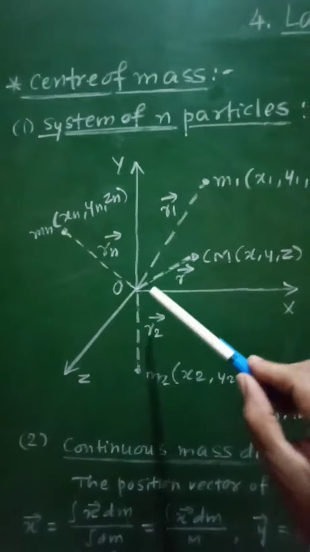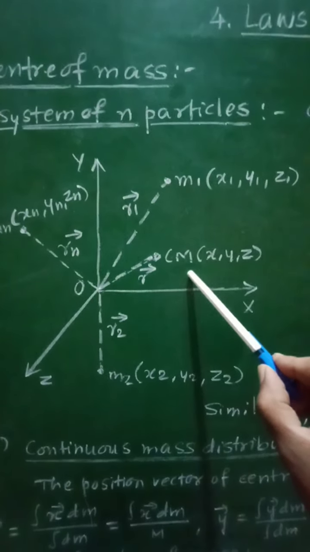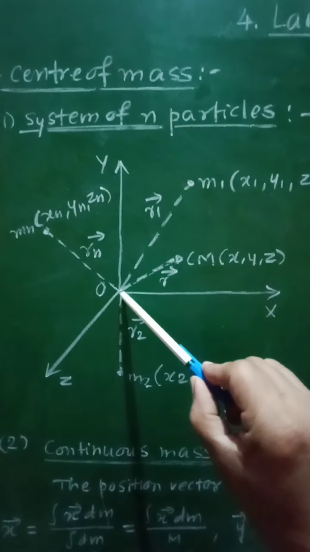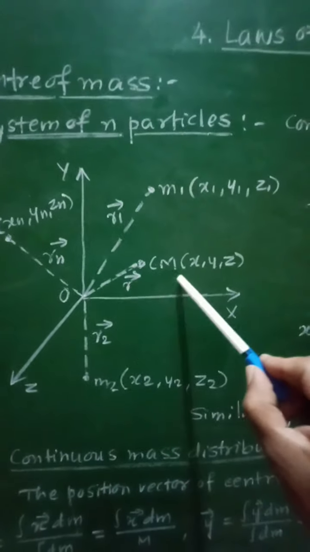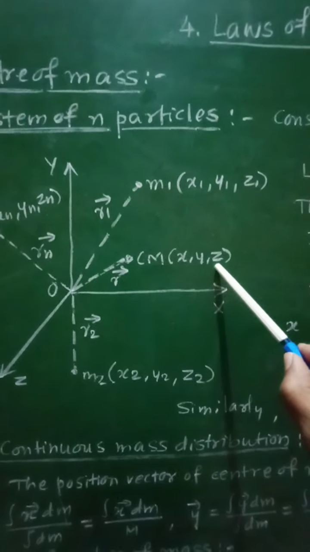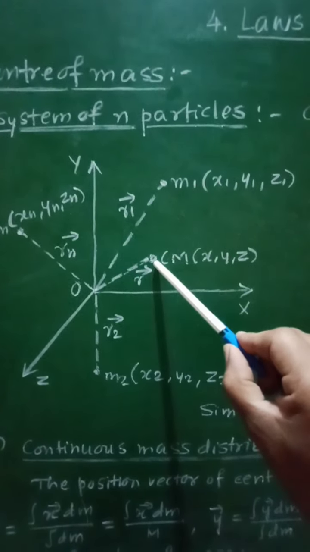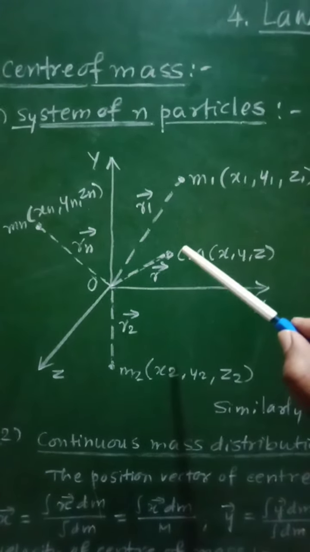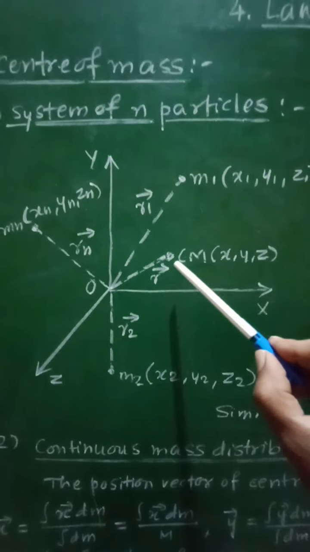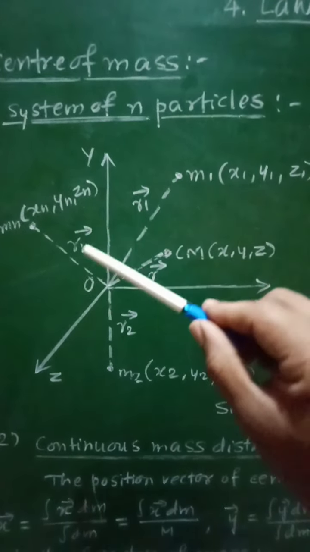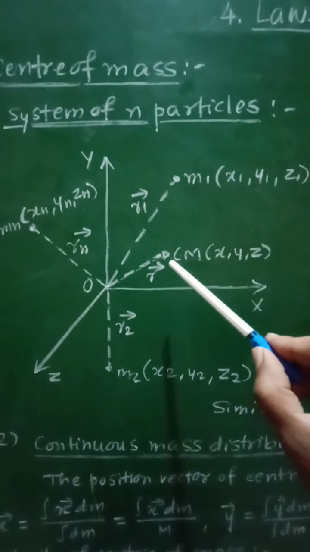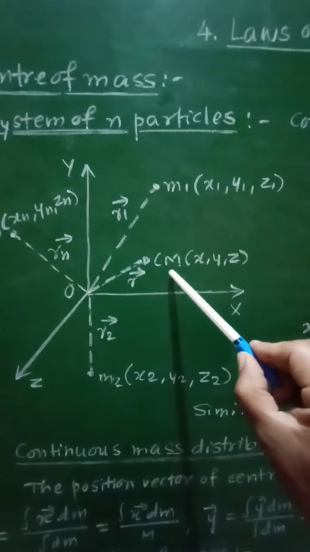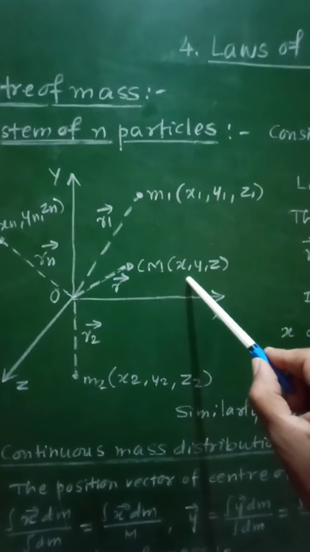Let their center of mass, that is Cm, have its position vector r from the origin O, having its coordinates x, y, z. So this is the point which is called the center of mass of this system of n particles, and then we can say that the whole mass of this system of n particles is supposed to be concentrated at this point, which is the center of mass of that system.